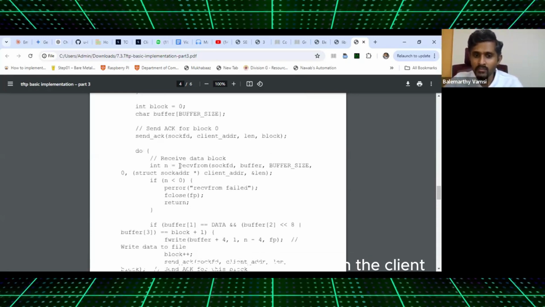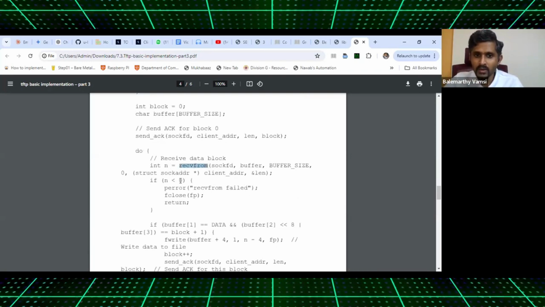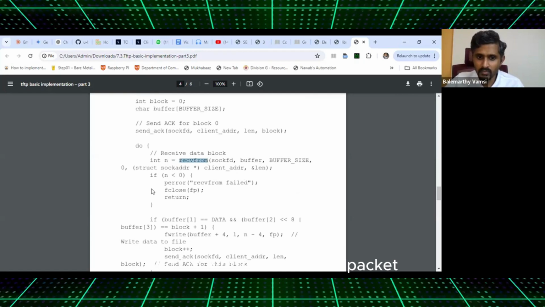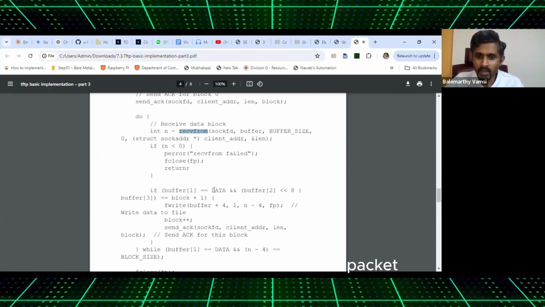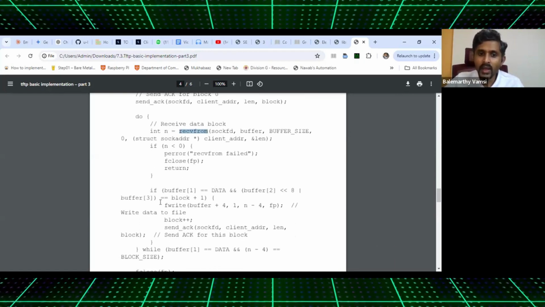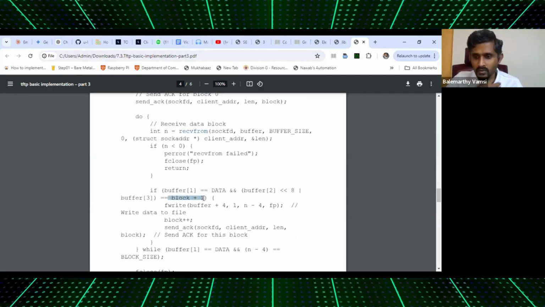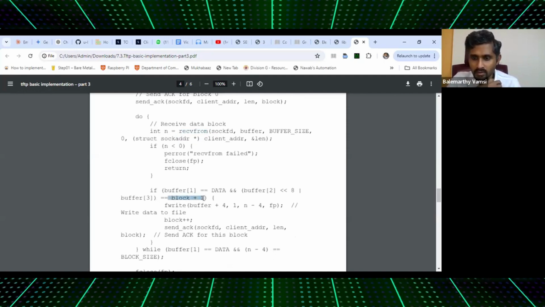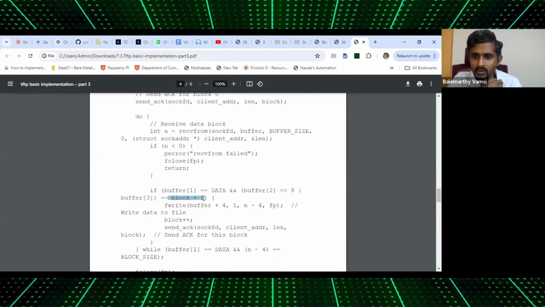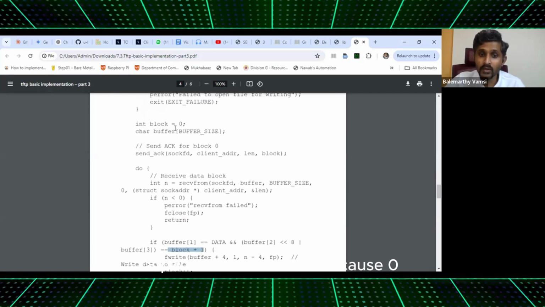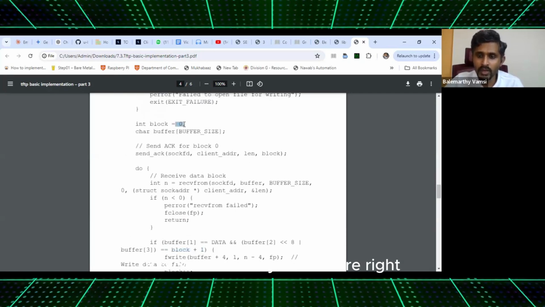So now I receive from the client. If the receive operation failed, I am closing the file descriptor and I am returning. If it is data packet and if it is equal to block plus 1, right? Which means ignoring my 0th packet or 0th block, because 0th block is already taken care, right?